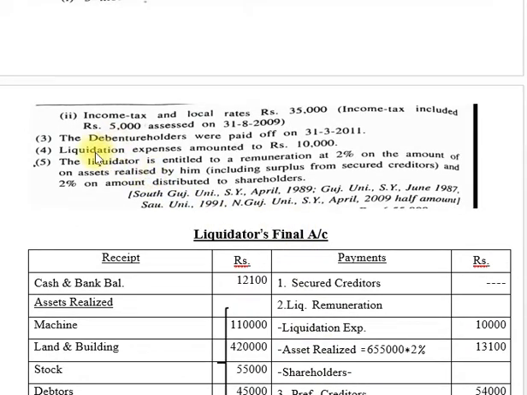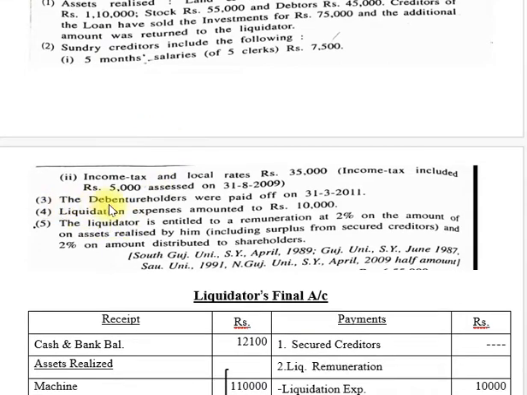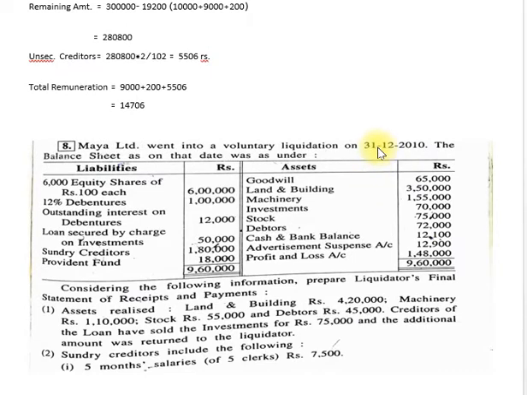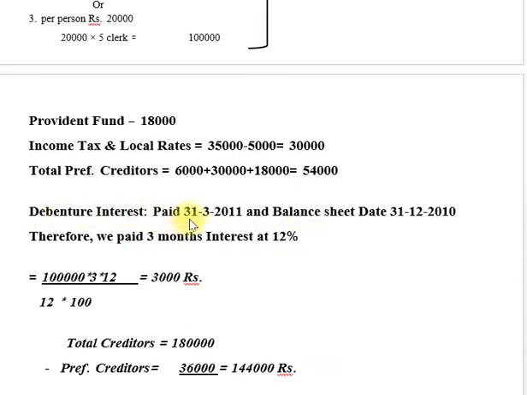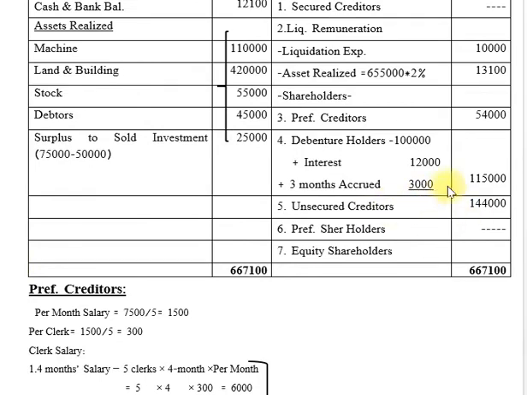So 1 lakh plus 12,000 plus accrued interest. So friends, you can see the debenture holders were paid off on 31st March and our accounting year ends on 31st December. So friends, we make necessary calculation. The debenture interest paid 31st March, and balance sheet date is 31st December, therefore we paid 3 months interest at 12%. So 1 lakh multiply 3 multiply 12 upon 12 multiply 100, that is 3,000 rupees accrued interest on debentures. So now total the amount of debentures is 1,15,000. And then after unsecured creditors.